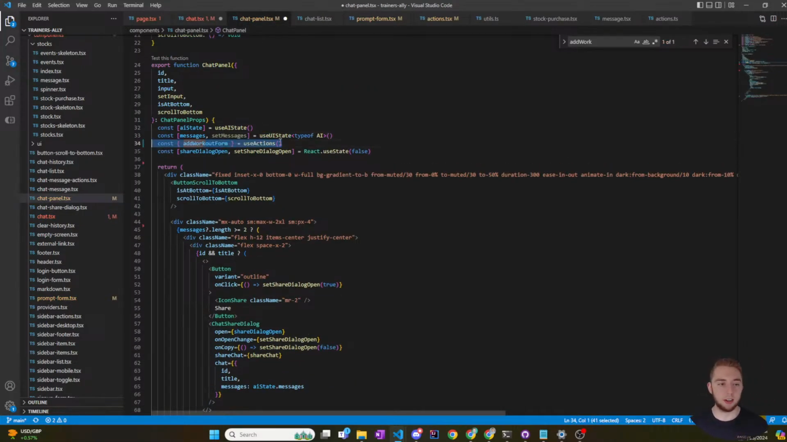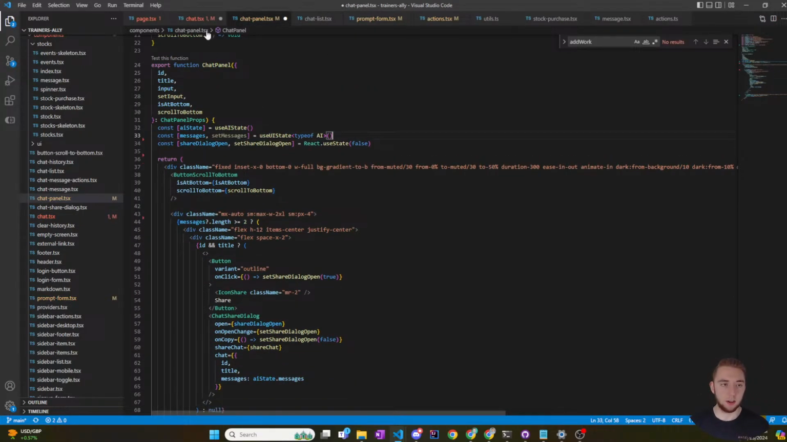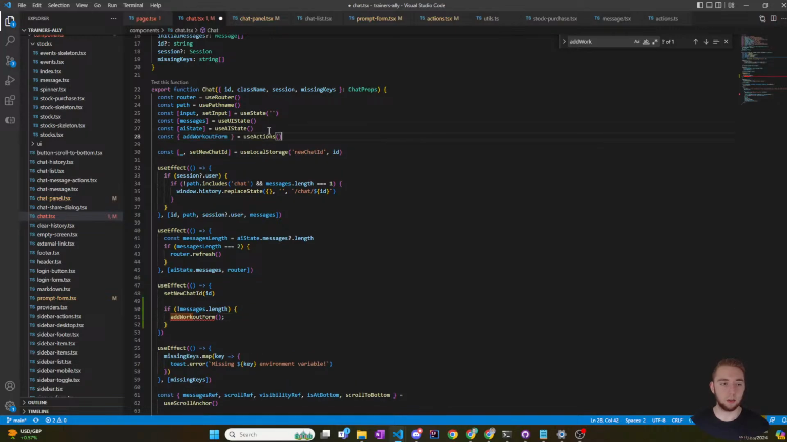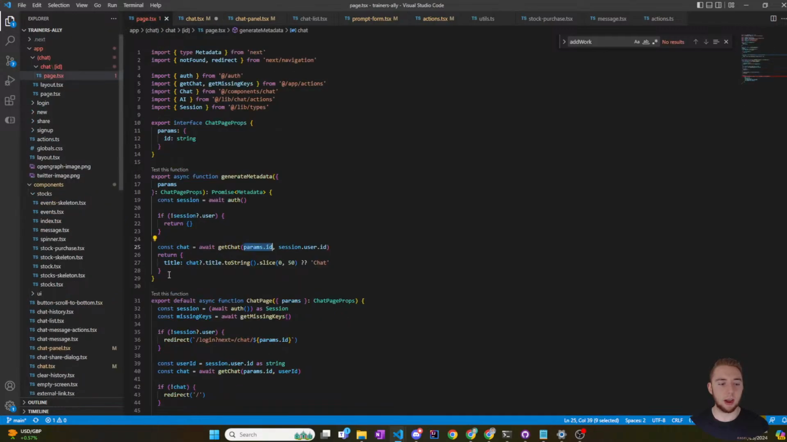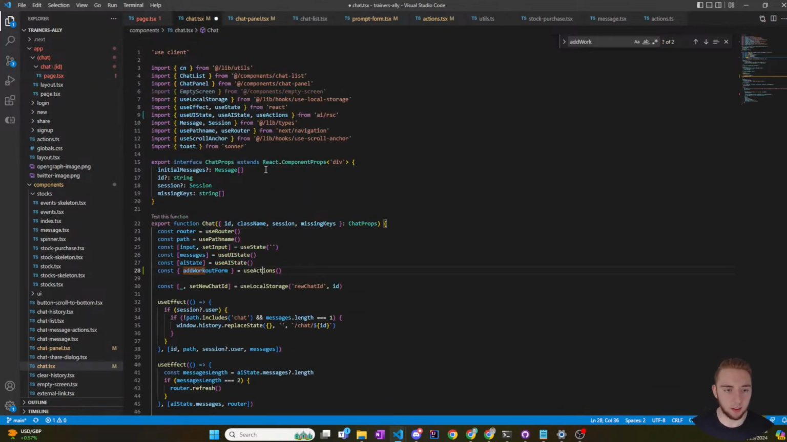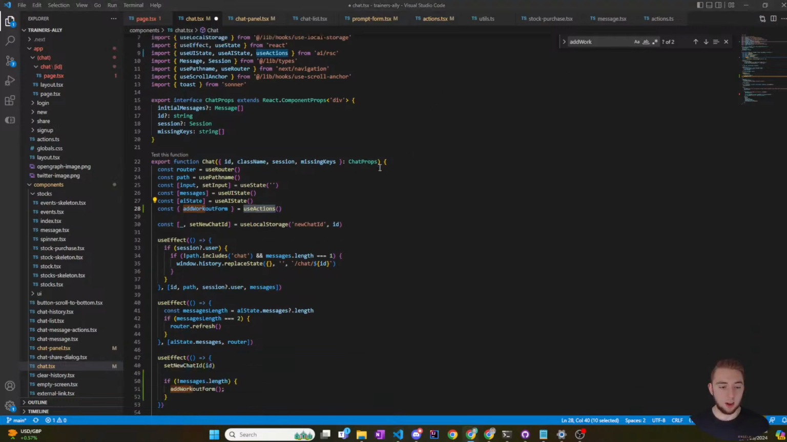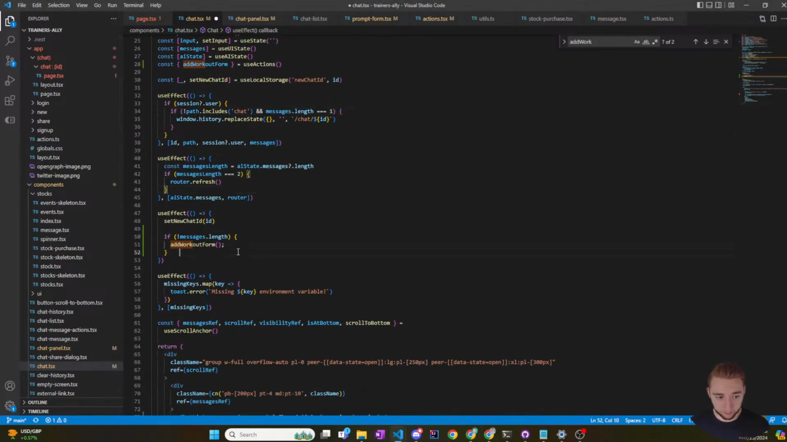I need you back for a sec. All right, because I need that actions here as well. Use actions, and I can import that. Yep, and then chat is wrapped within AI, so the use actions is going to call the right thing. Okay, so at this point I assume this useEffect is called whenever a new chat is created, and at that point, I'll add the workout form. So let's give that a shot.